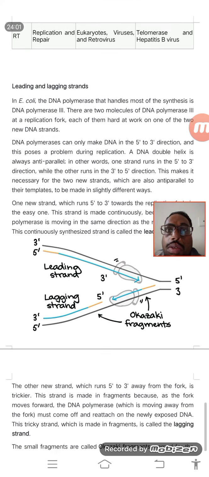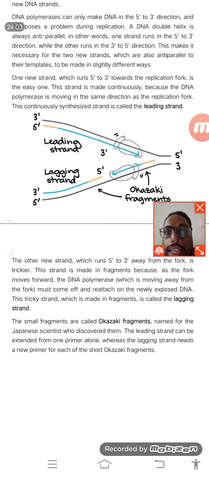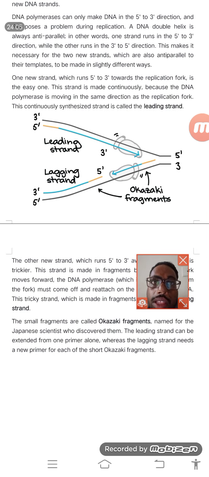So this is what is called DNA replication. If there is any doubt, please ask me. This should be taught on the board, but I told you my difficulty. So please read this data, whatever I have given as a note, and go through that. If there is any doubt, please note it down.